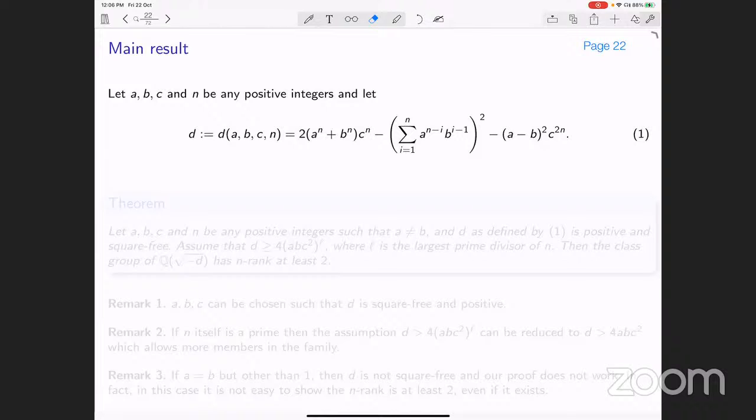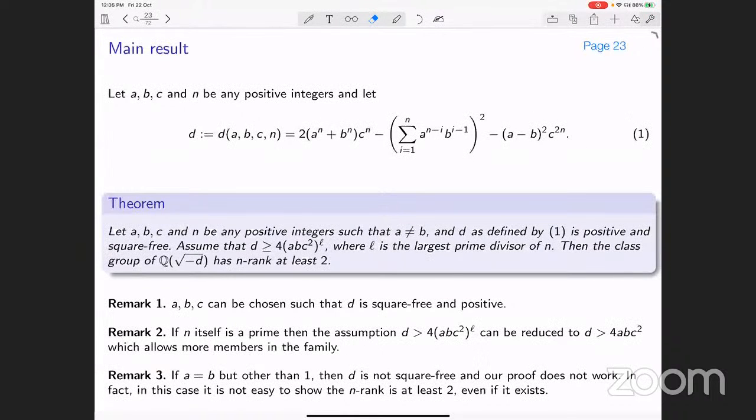So let d be any number of this type. Our main theorem is: with d as defined above, and a not equal to b, suppose d is positive and square free, and assume that d is at least 4 times abc squared to the power l, where l is the largest prime divisor of n. Then the class group of Q(root minus d) has n-rank at least 2. This is the main theorem.